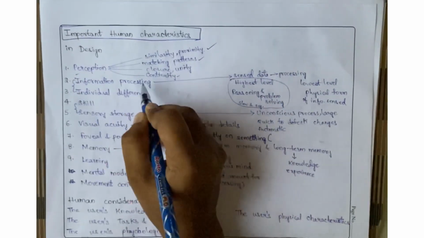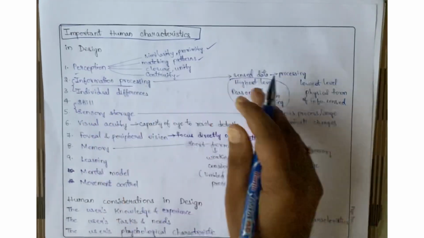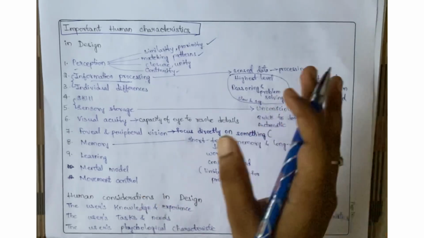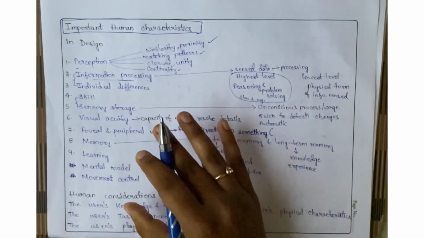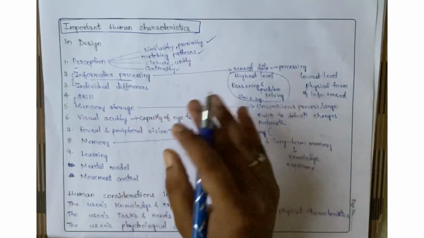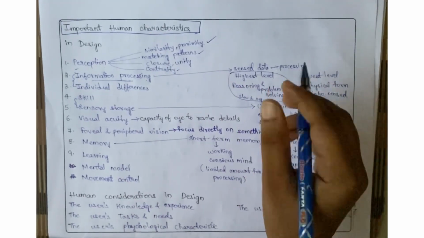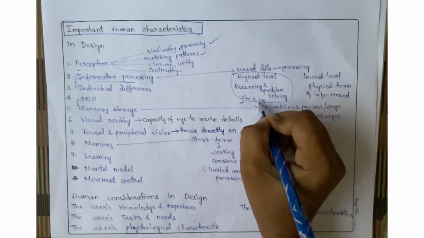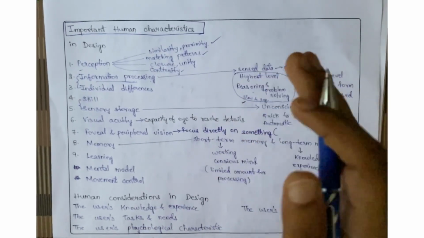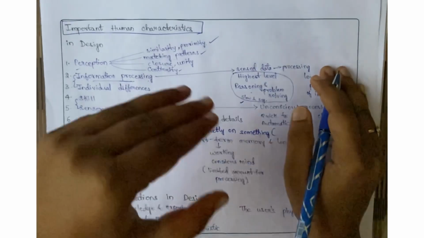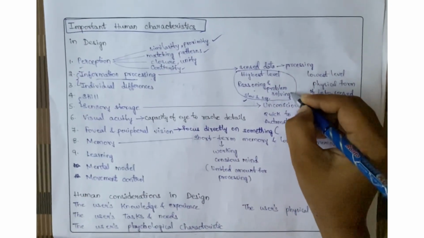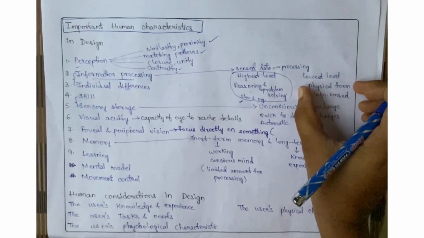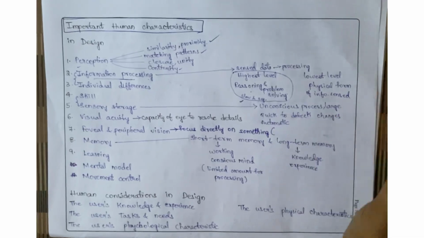And coming to the second human characteristic, it is information processing. Whatever information we are getting, through sensing or any source, we need to process it, right? For processing, we have two levels: highest level and lowest level. The highest level memory is for reasoning and problem solving, but it is very slow, in a sequential format. That means it will process the data sequentially. Though it is slow, it is very useful, and it is given limited space in our memory. And coming to the lowest level, it is like a physical form of information sensed.